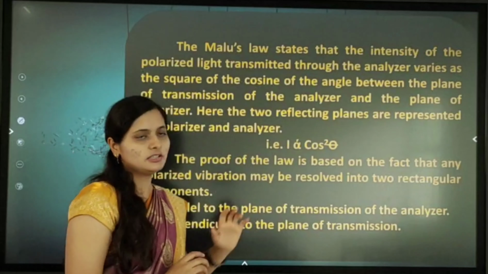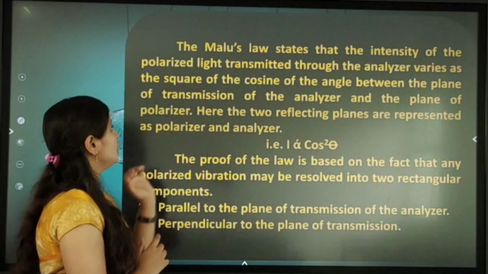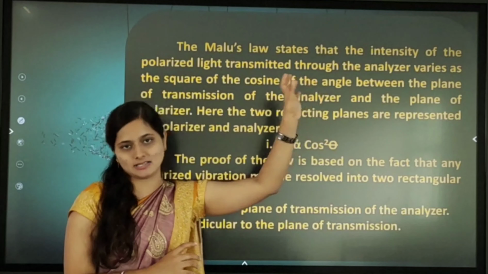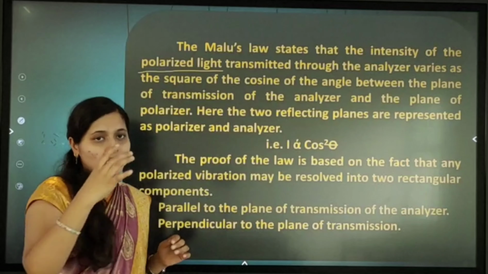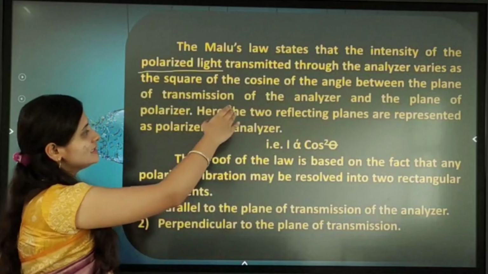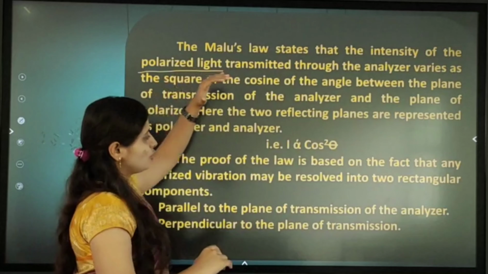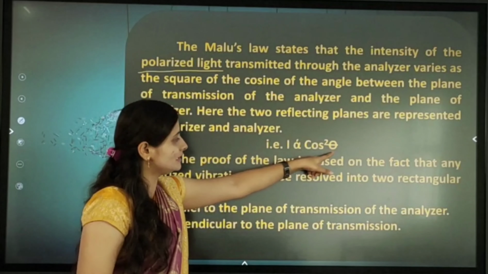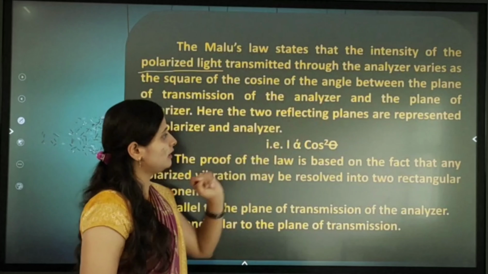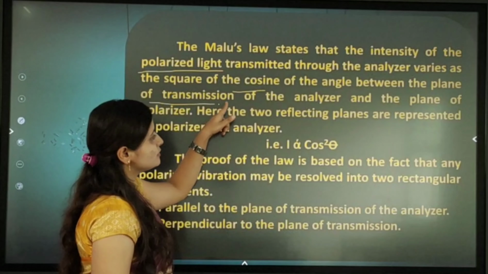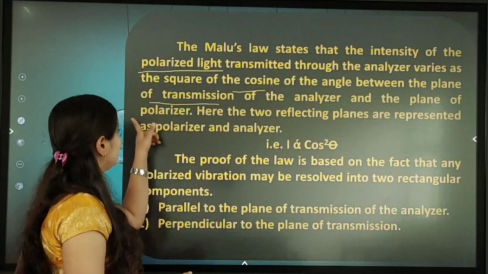The Malus law states that the intensity of the polarized light transmitted through the analyzer, here I, varies as the square of the cosine, cos square theta, where theta is the angle between the plane of transmission of the analyzer and the plane of the polarizer.